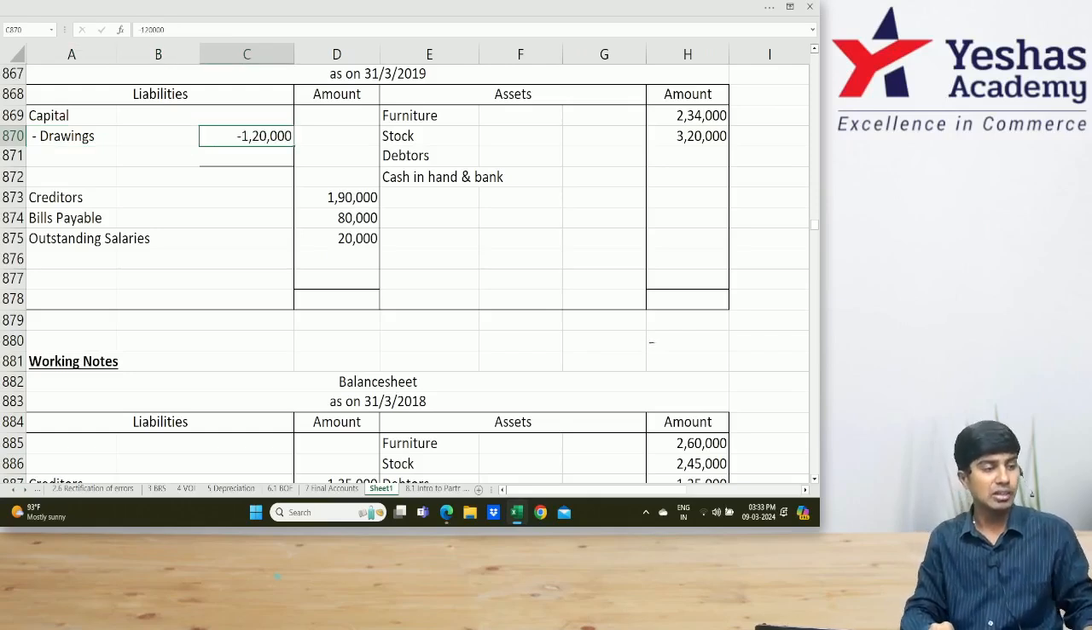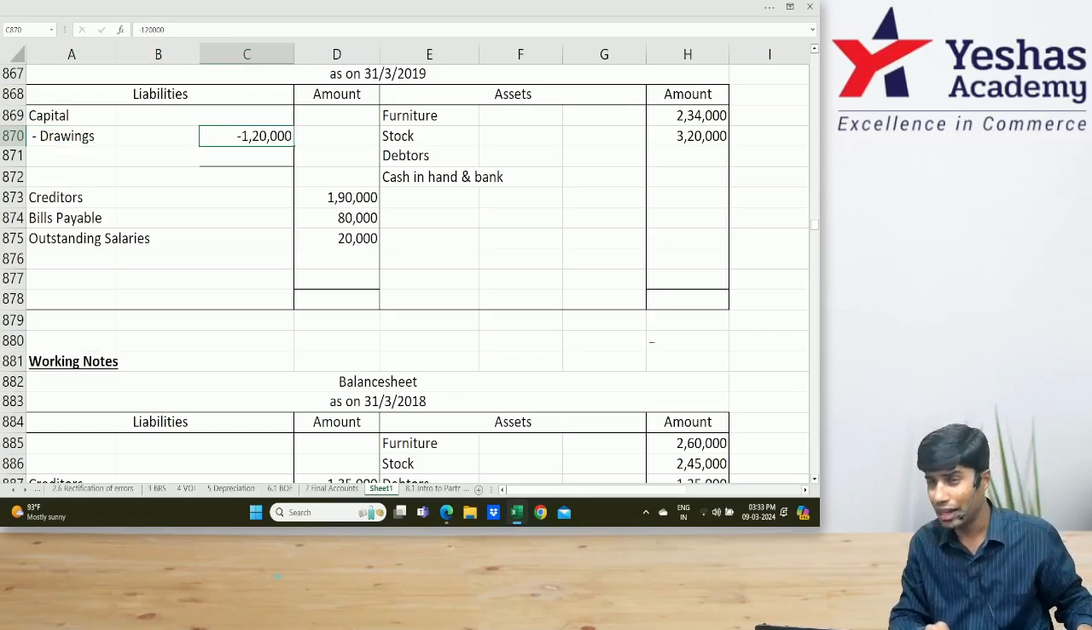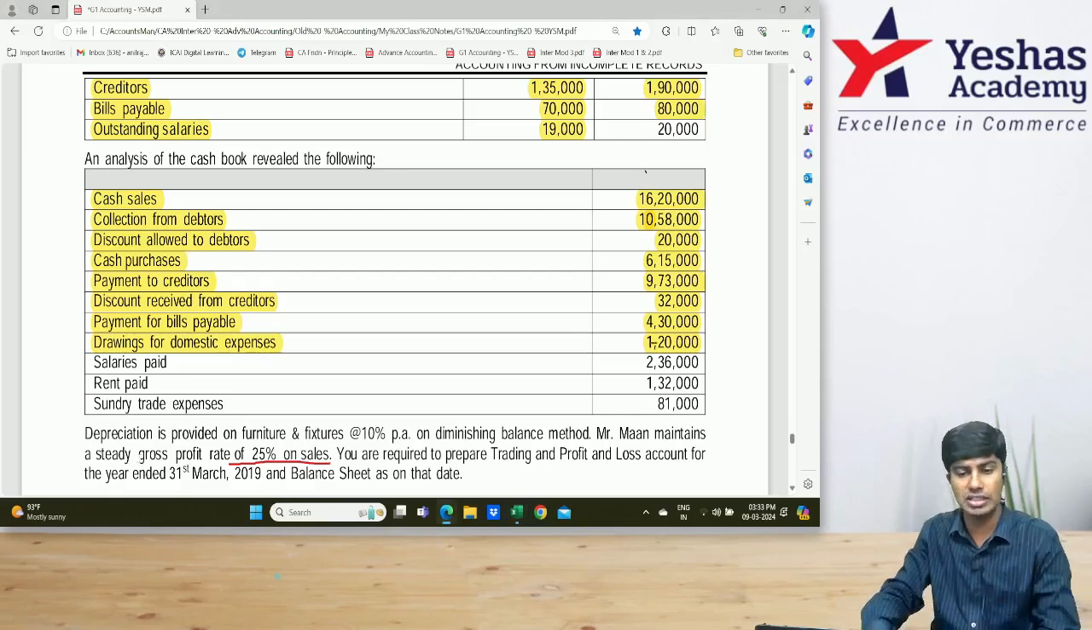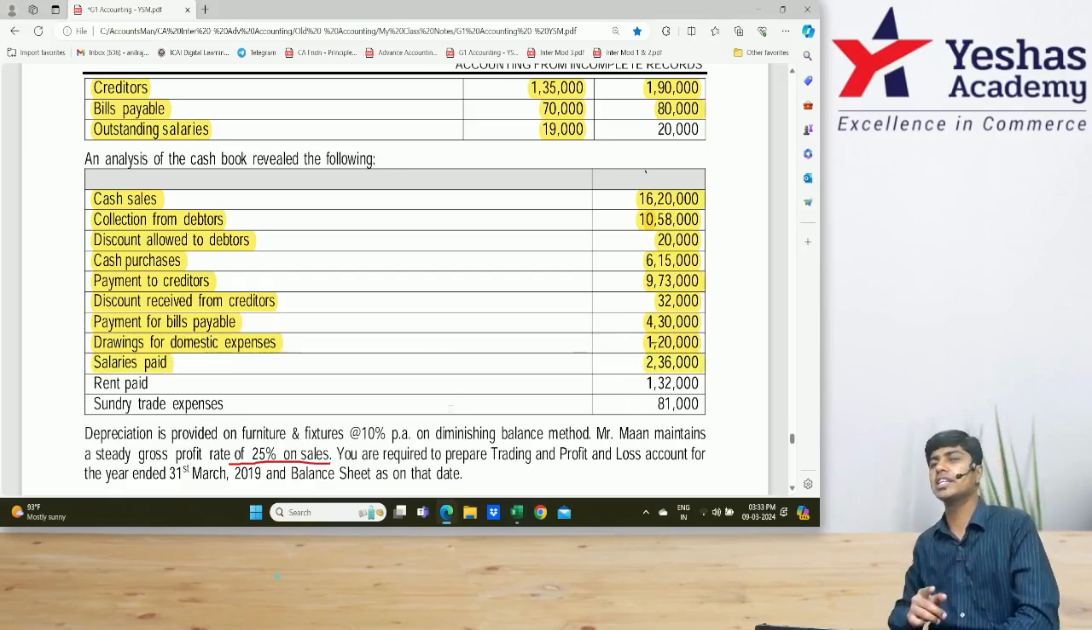1,20,000. 1 lakh. Everyone understood this? I hope nobody has a doubt. Can I go forward? Very good. What's after that? Salary is paid. How much is salary paid? 2,36,000. What is the journal entry for salary paid?